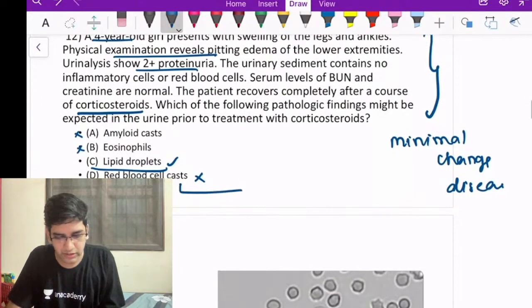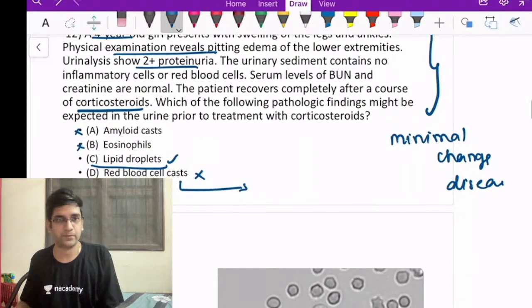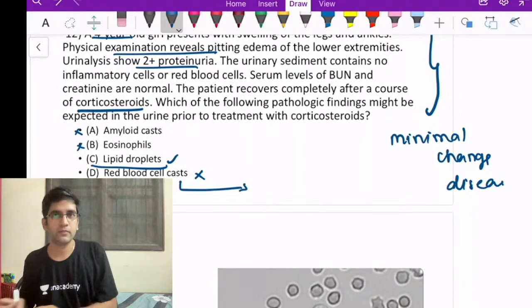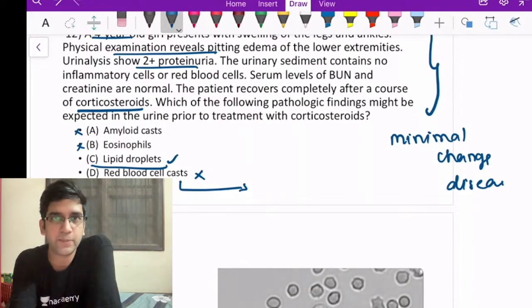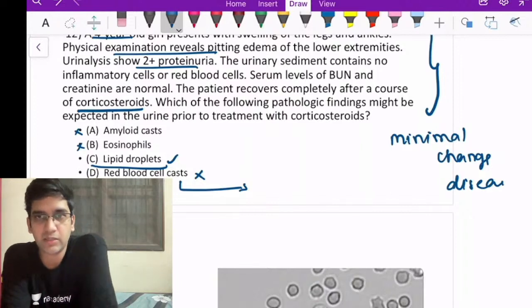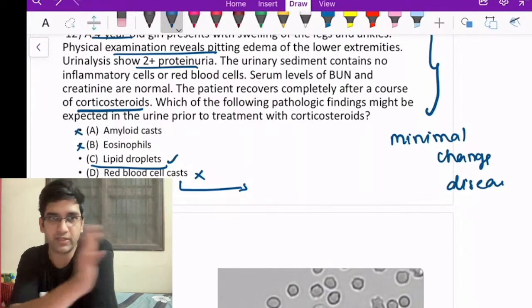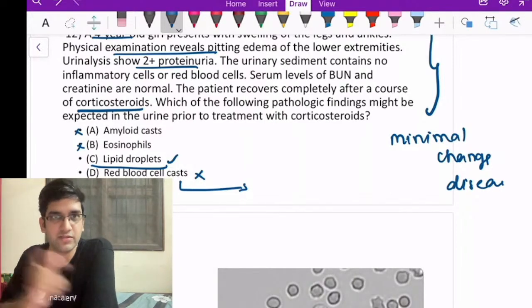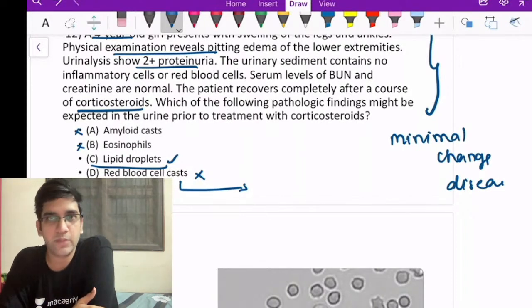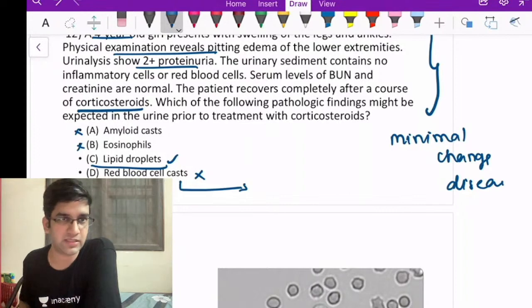Where do you think I will have red blood cell casts? A red blood cell cast, where will you see them? Nephrotic or nephritic? I have pushed the image a little bit so that I can orient it. Next time I'll change the image, fine. It'll be seen in nephritic syndrome, PSGN, any nephritic syndrome. I'll see red blood cell casts, fine.